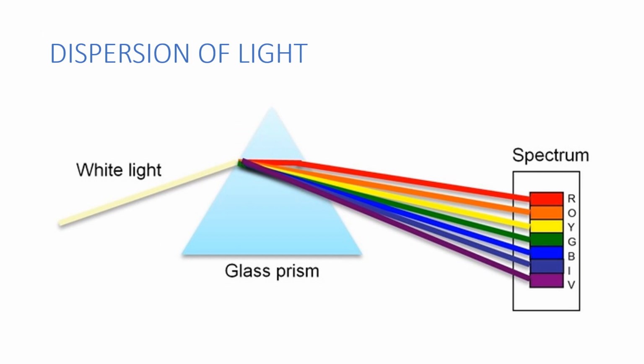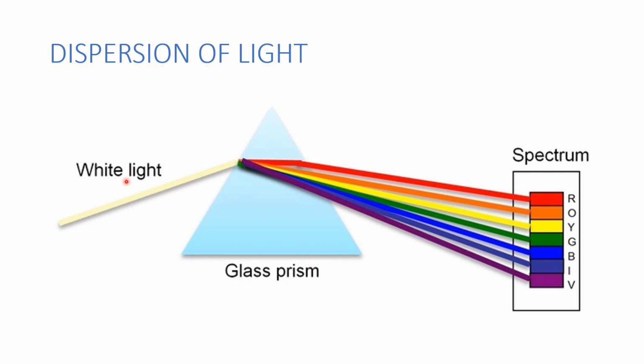And now come to the next phenomenon, dispersion of light. I think you have observed the rainbow. Rainbow is the best example of dispersion of light. So what is this dispersion of light? Children, remember, this is the phenomenon of splitting of white light into its component colors on passing through a transparent medium. Here we used a transparent medium, which we call a glass prism.